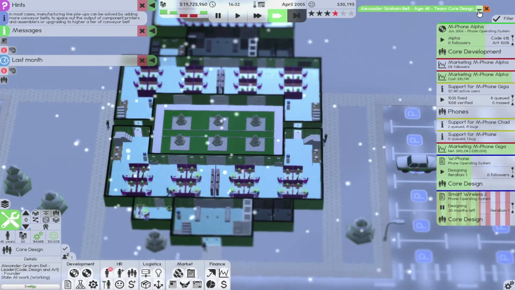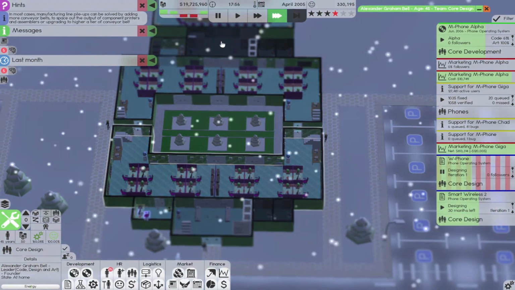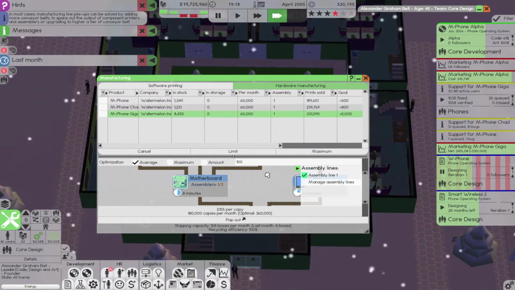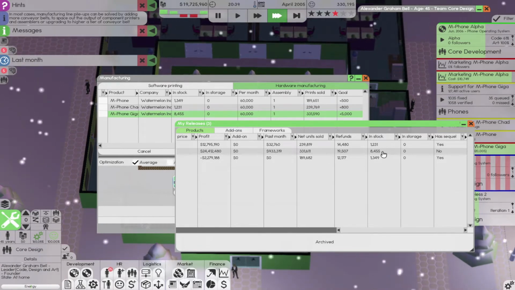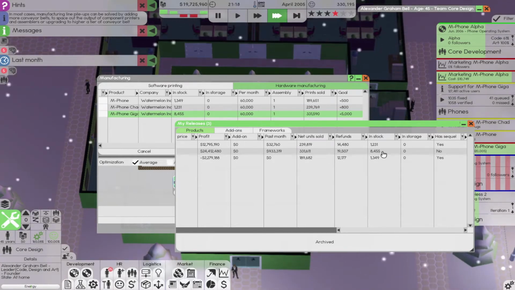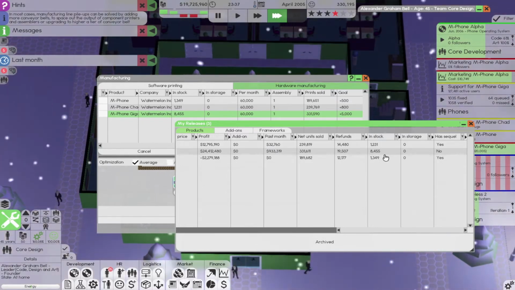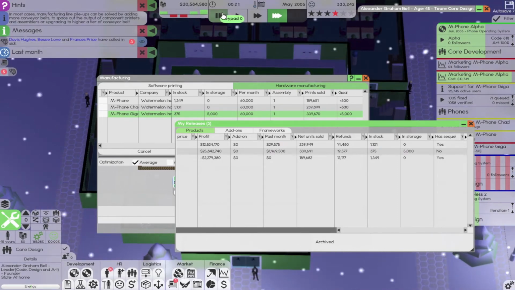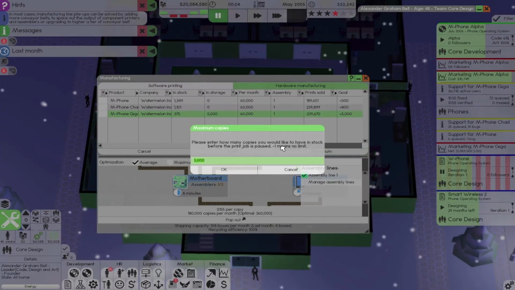How are you looking? Still inspired. We'll just switch you back for the next day. Hardware, it's at 5,000 now, so as long as we don't dip below 3,500 listed in stock, which should be good. Oh, we sold out on that. Oh, we had an upsurge in sales, I guess. Okay. Let's produce 10K just to be safe.